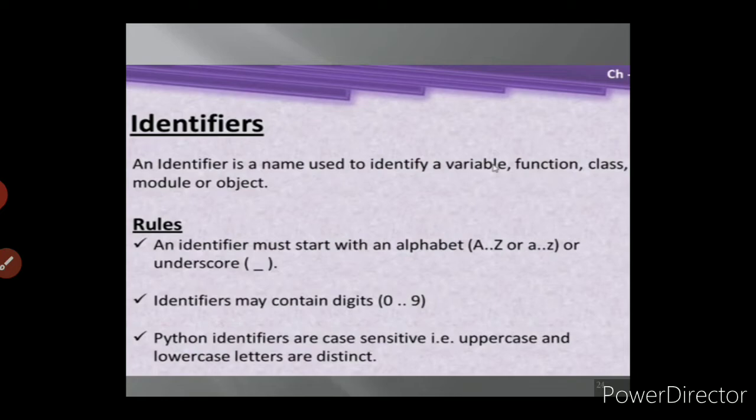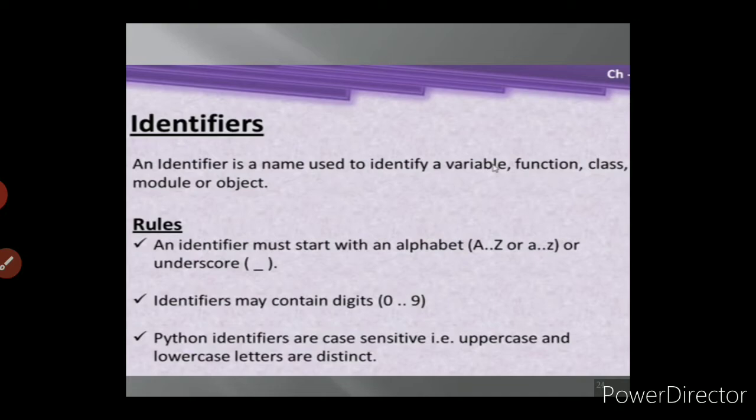Identifiers are nothing but variables, that is, the name given to the data. So an identifier is a name used to identify a variable, function, class, module or object. What are the rules to write the variable name? First, an identifier must start with an alphabet, whether capital A to Z or small a to z, that is lowercase or uppercase, or start with an underscore. The only special character allowed in a variable name is the underscore. Then the identifier may contain the digits from 0 to 9.